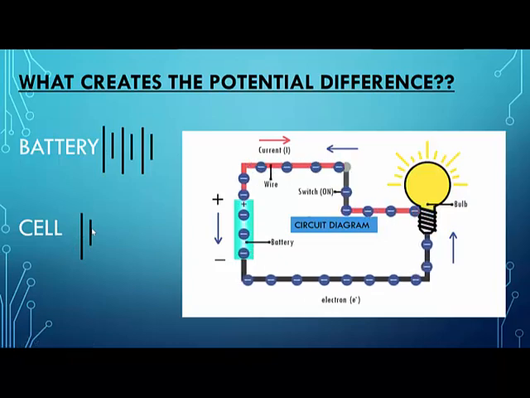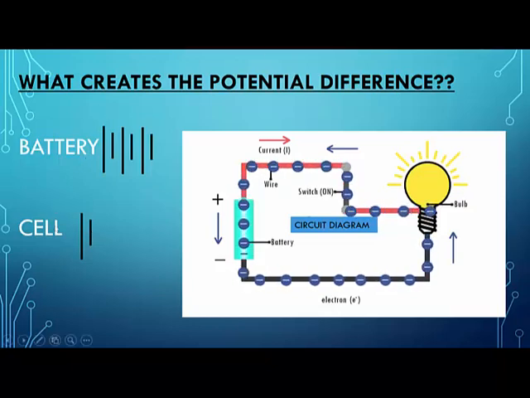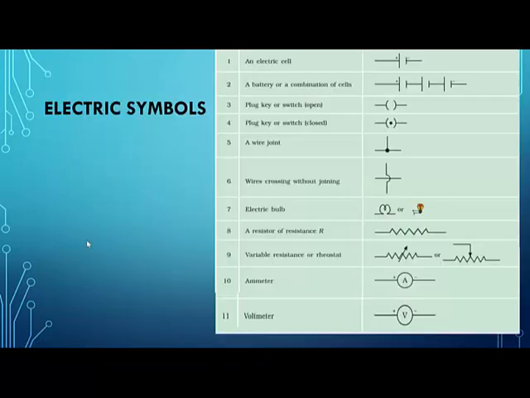Okay, in class 7th also I am sure you must have studied these basic electric symbols. So this is how a battery is designated. This is how a cell is written. So then you have the electric cell. Look at the first one. The big line is positive, the small line is always negative. If you combine 3 cells like this, that means it becomes a battery. So this is the battery, this is a cell.